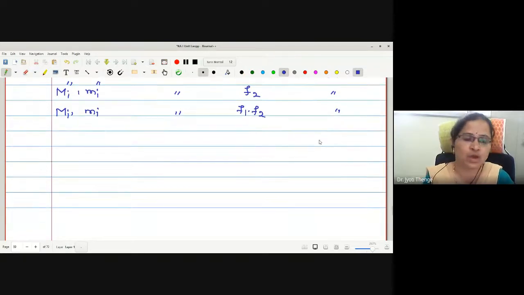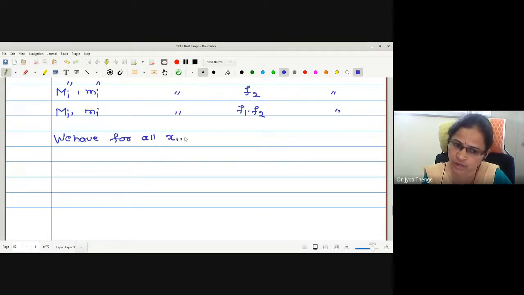Okay. Now what will we do? We will try to find out the relation. To find the relation between the bounds of the function, we are going to use the previous lemma. Therefore here we will start with any two arbitrary elements, for all x1, x2 in the ith subinterval x i minus 1 to x i.